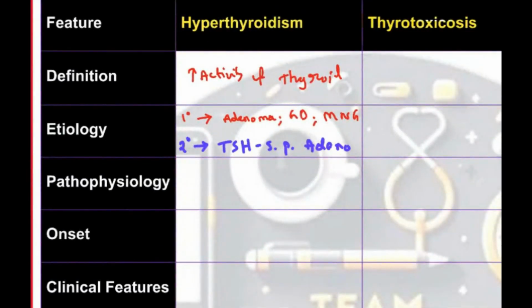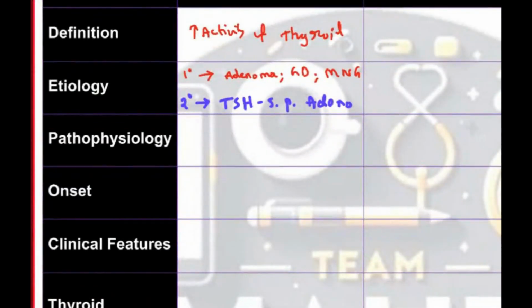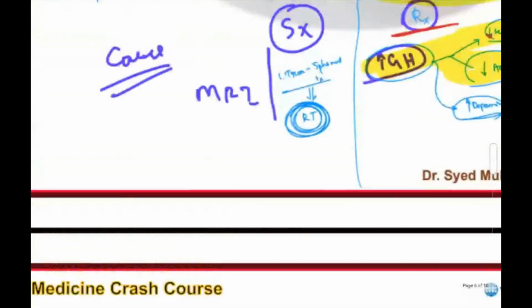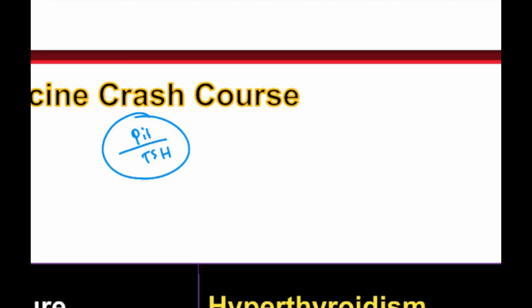Now what happens in hyperthyroidism? We see more thyroid hormones. The basic funda you have to remember is that from the pituitary comes TSH. TSH goes and stimulates the thyroid gland.